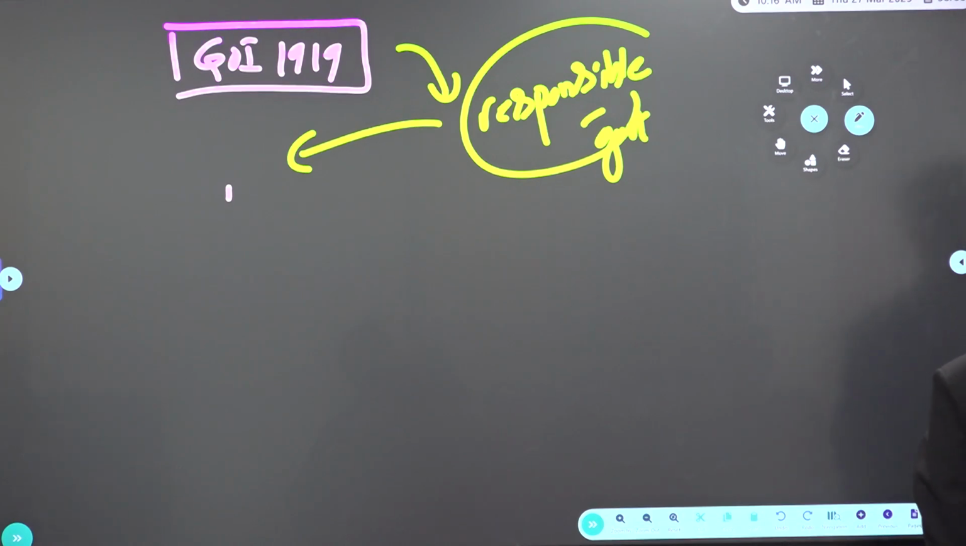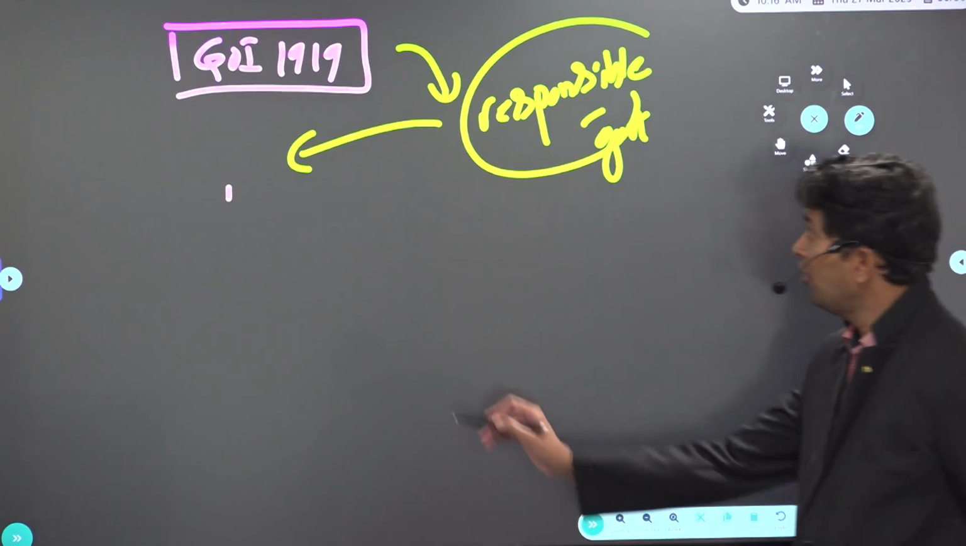Besides, diarchy was introduced. What is the meaning of diarchy? At the provincial level. Provincial level means what we now call states. At that time they called it provinces. So the division into transferred subjects and reserved subjects is called diarchy. So diarchy was introduced at the provincial level.